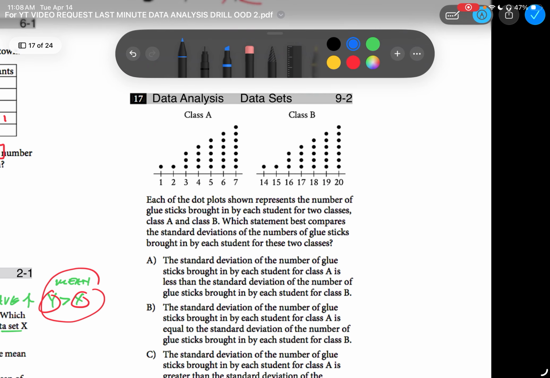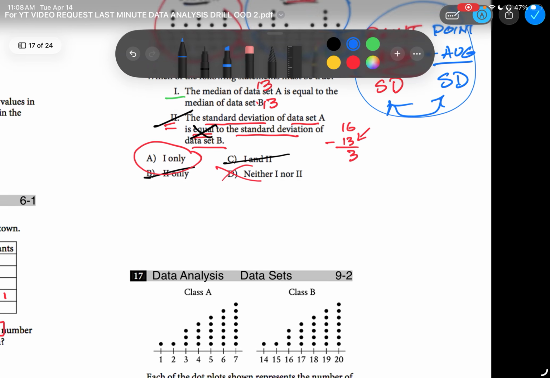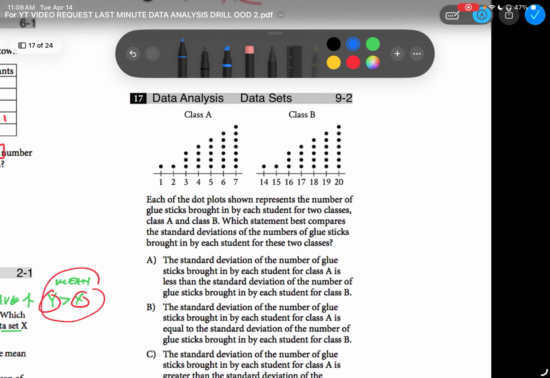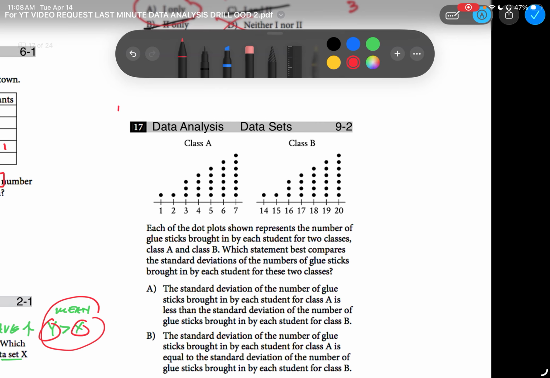All right, next one. We got something similar to it. Rather than show us something like that, oh, actually, they are showing something like that. So we got another data set question. This is question number 17, which means it's going to be hard as well, but an earlier hard question, not like a deep hard question. All right, examine class A. What do we notice is similar to class B?